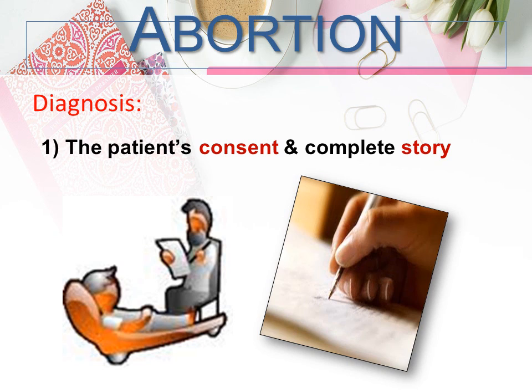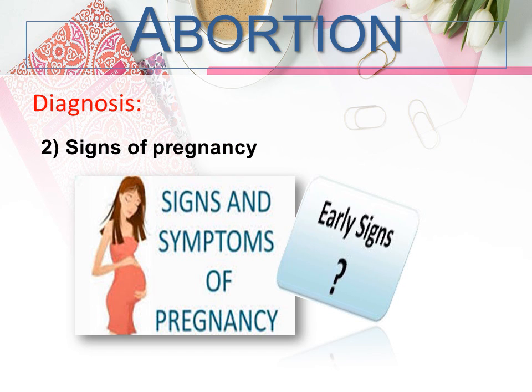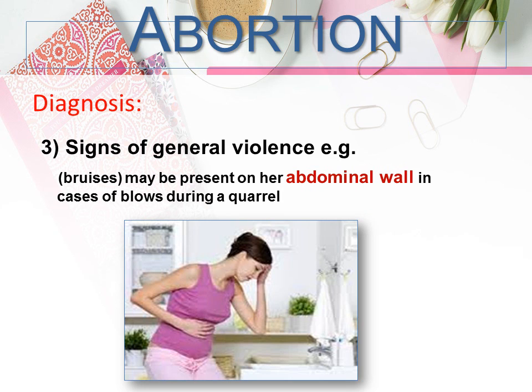How to diagnose a case of abortion? Number 1, the patient consents and gives a complete story. Number 2, signs of pregnancy, especially early signs. Number 3, signs of general violence. Bruises may be present on her abdominal wall in cases of blows during a quarrel.